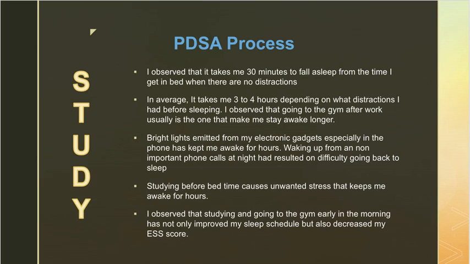Bright lights emitted from my electronic gadgets, especially my phone, have kept me awake for hours. Waking up from non-important phone calls at night resulted in difficulty going back to sleep. Studying before bedtime causes unwanted stress that keeps me awake for hours. I observed that changing my schedule and going to the gym or studying after waking up instead of after work has decreased my ESS score.